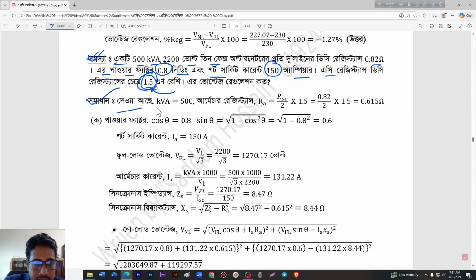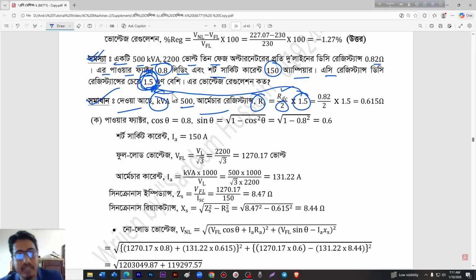And given here, kVA is 500, and armature resistance RA will be RDC divided by 2, into 1.5. Friends, you can see 1.5 is given here, that's why we have taken 1.5.